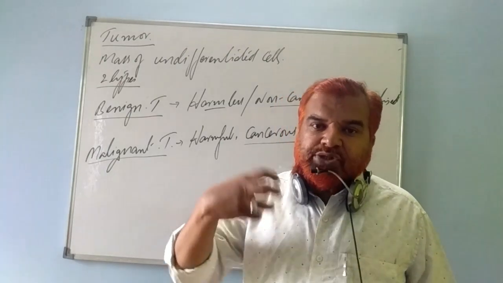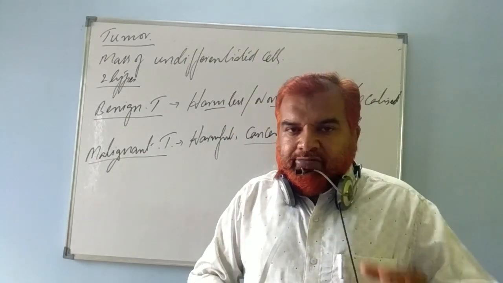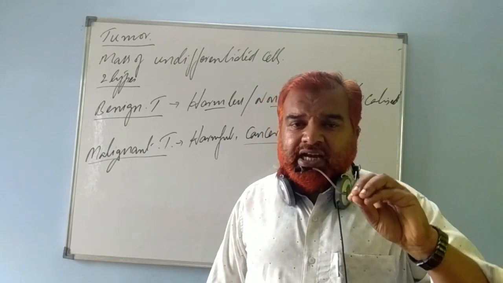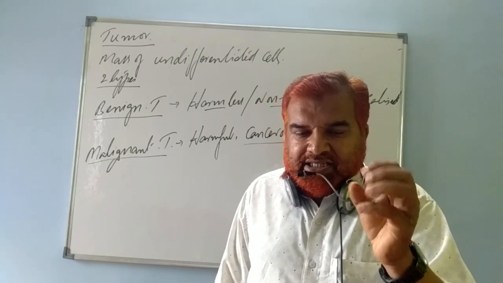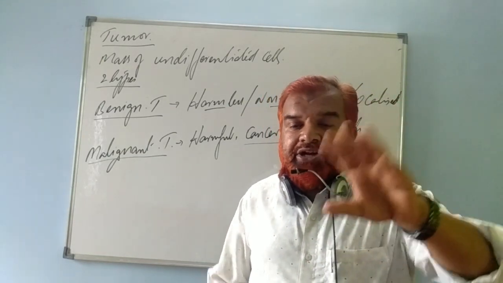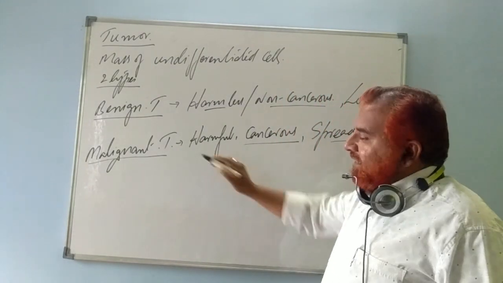From there a few cells migrate through blood and lymph, wherever they find some space in the organs inside the body. They settle there and start proliferating, growing and multiplying. So they form secondary tumors. Such a tumor is known as malignant tumor.